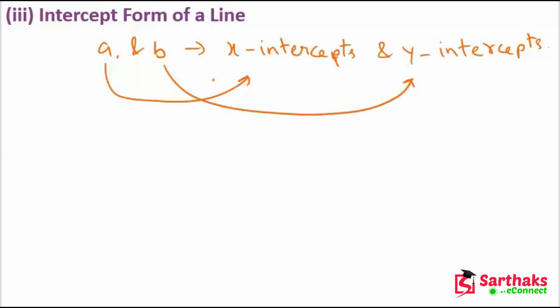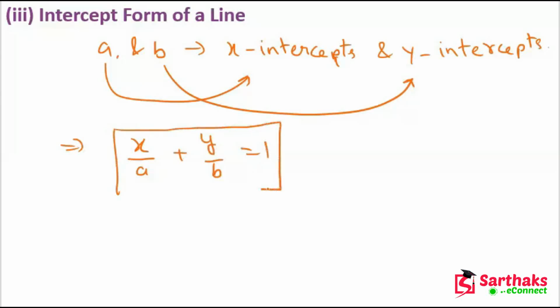So then the equation of a line is x upon A plus y upon B is equal to 1. This is our intercept form of a line.